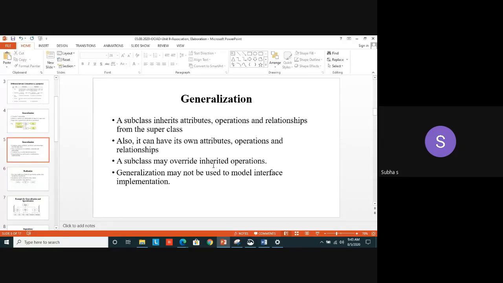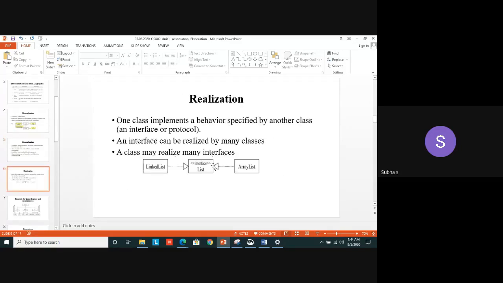Realization. To overcome this drawback, I said generalization is not used to model the interface implementation. Everything we are seeing is for modeling only: how we are modeling the program, how we are modeling the interface, how we are modeling the classes, objects and all. Especially for interface implementation, we are using another relationship called realization. Here one class can implement a behavior which is specified by another class. It means what? Either an interface or a protocol.